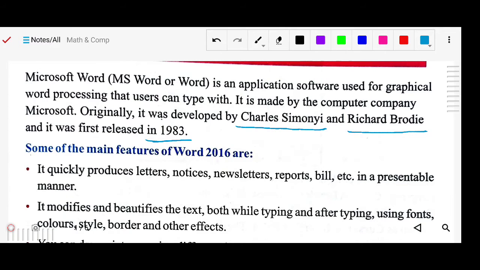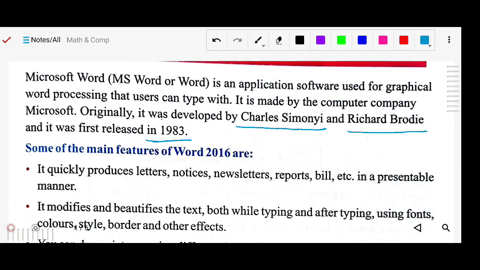Now some main features of Word 2016. It quickly produces letters, notices, newsletters, reports, bills, etc. With the help of Microsoft Word, we can produce these things and present them. It modifies and beautifies the text.